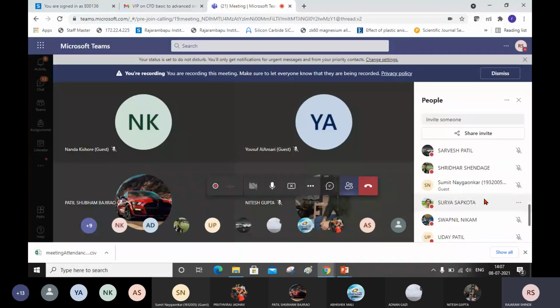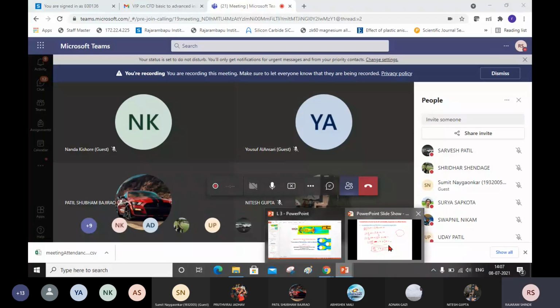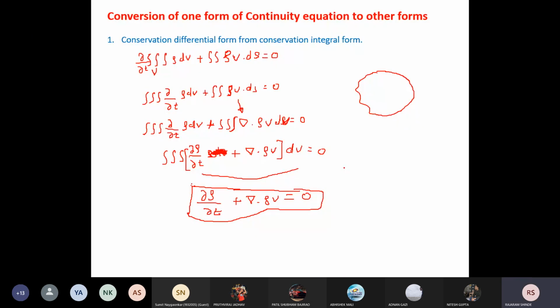See here, one more thing I want to tell you. These equations which I am going to derive are required for analytical calculations of complicated problems. If you want to use analytical methods for fluid dynamics or heat transfer, though here we are using numerical methods, then also we need these equations.